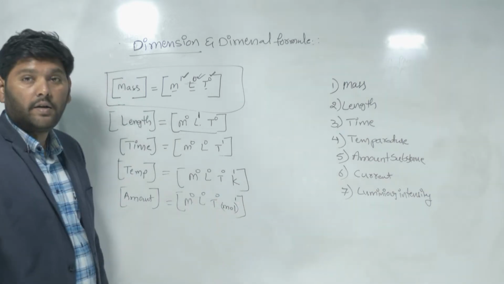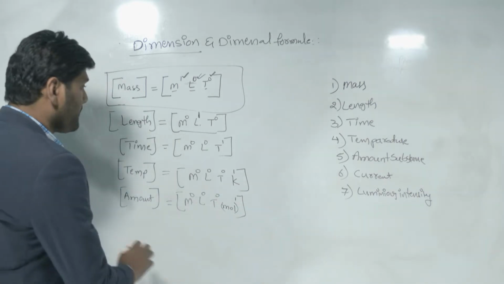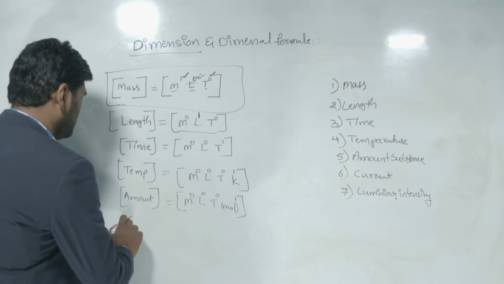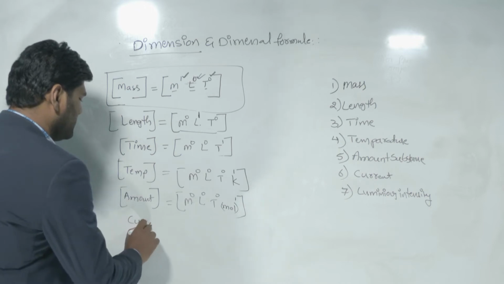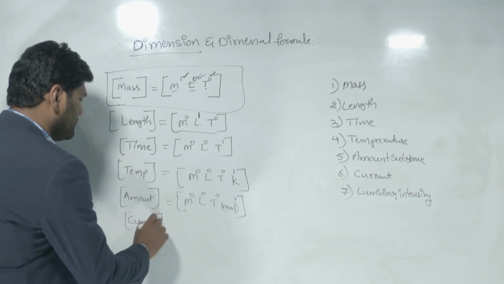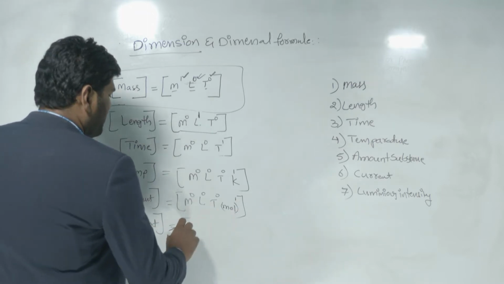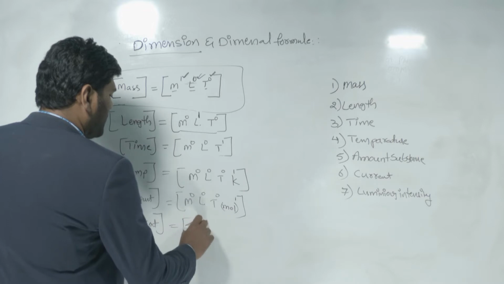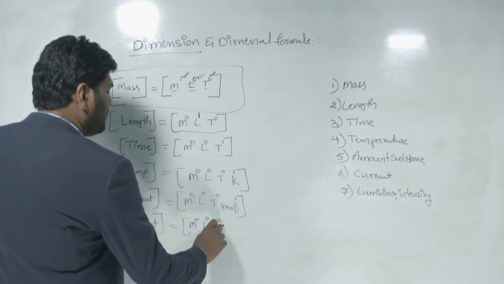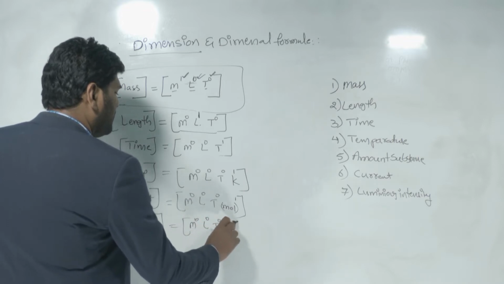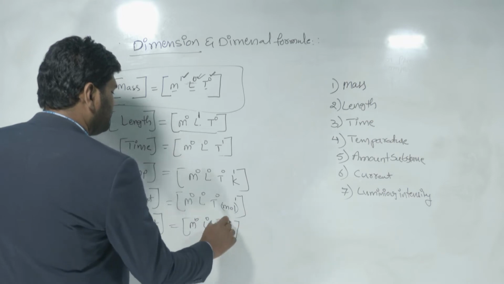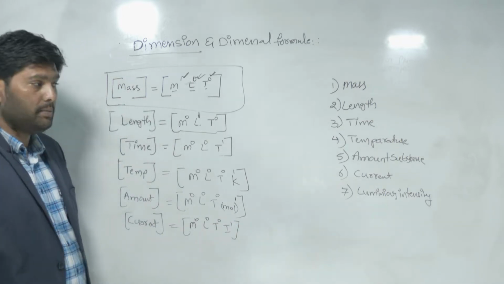So this is the way we can write the dimensions. And in a similar way, current dimensions. So now the current dimension is what? M⁰ L⁰ T⁰ I¹. This is about current dimensions.